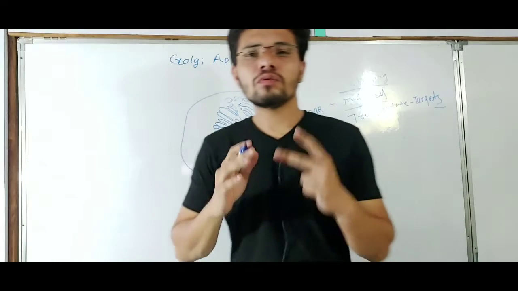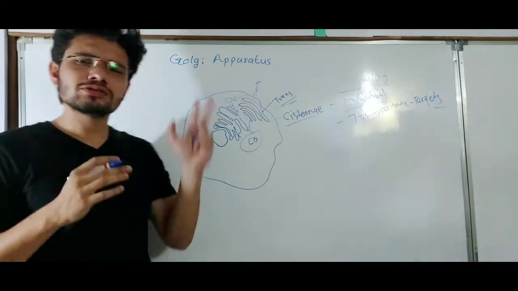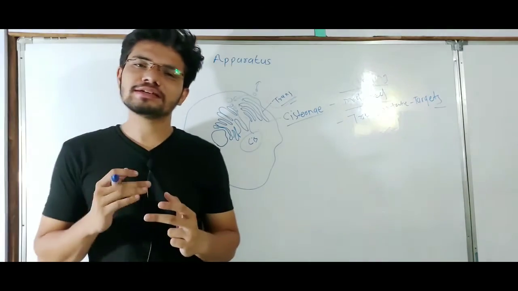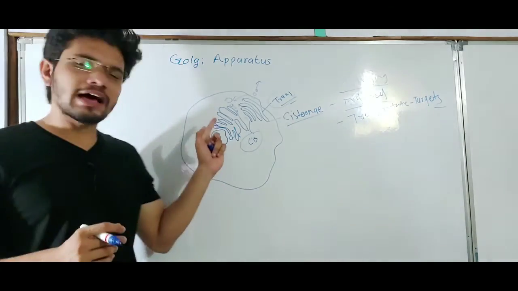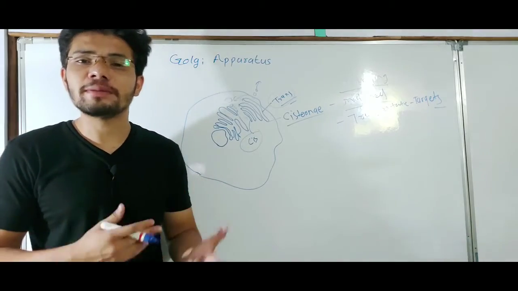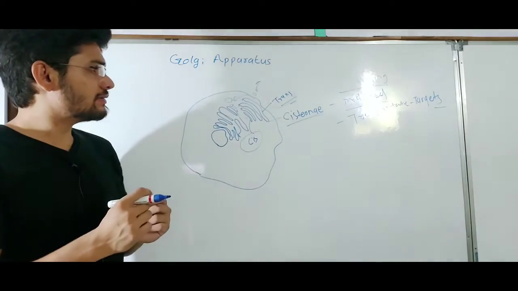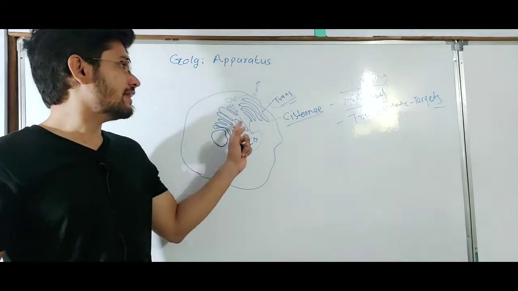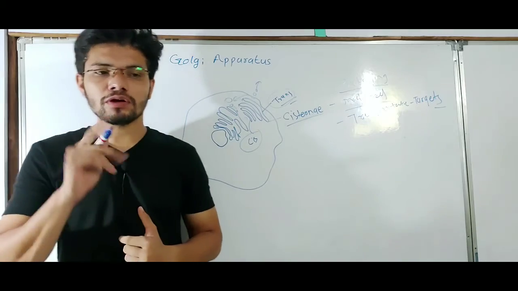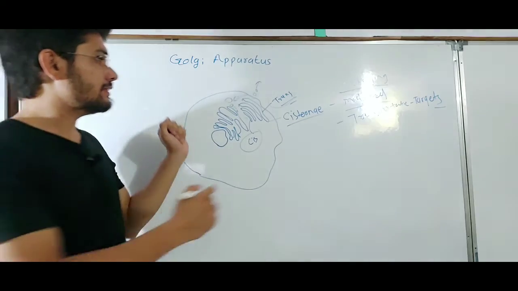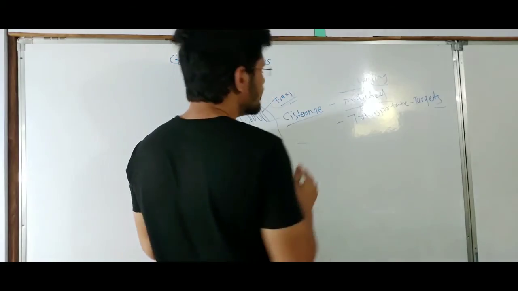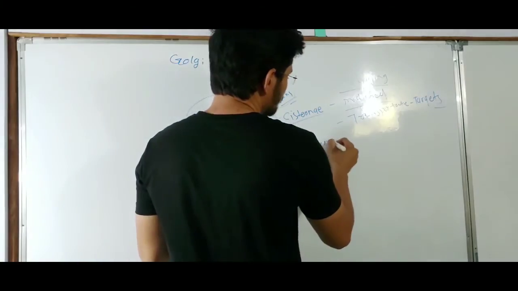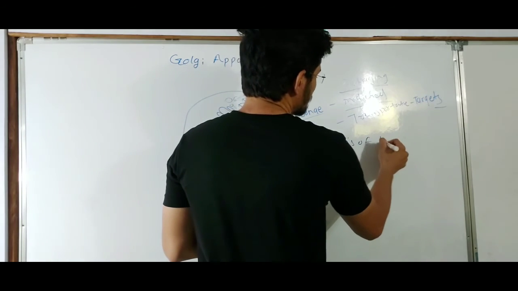So basically, what the Golgi apparatus is doing here is acting like a factory of the cell, which means the products are proteins or some other substances like lipids. They are modified, they are packaged, and they are transported to their targets with the help of the Golgi apparatus. One more function is that they are also involved in the synthesis of lysosomes.